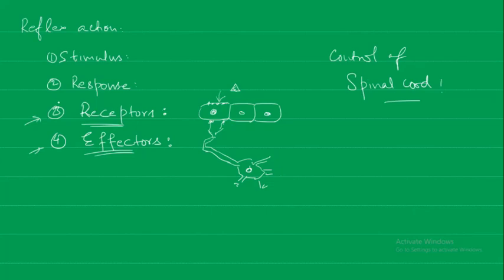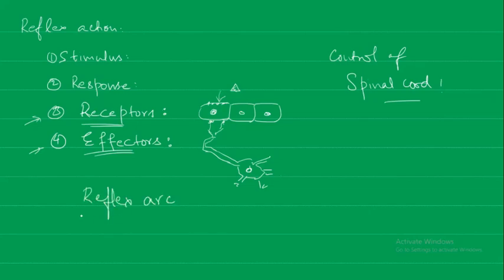For example, pain receptors are present on the skin, they send the signal to the spinal cord. The motor neuron will carry the impulse from the spinal cord to the effector organs such as the muscles or gland.